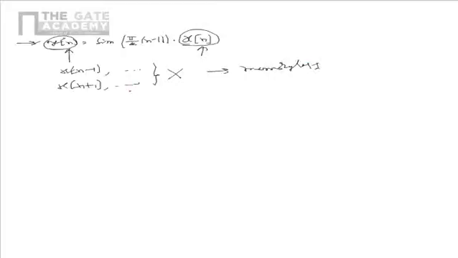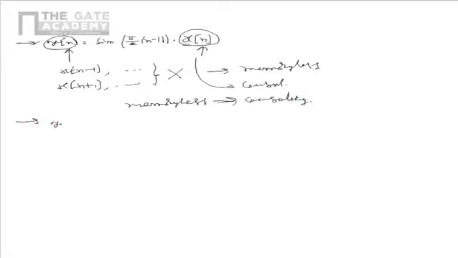Also, the output at any instant depends on the current input only, so the system is causal as well. So from this we see that the memoryless property implies causality, but vice versa is not true.